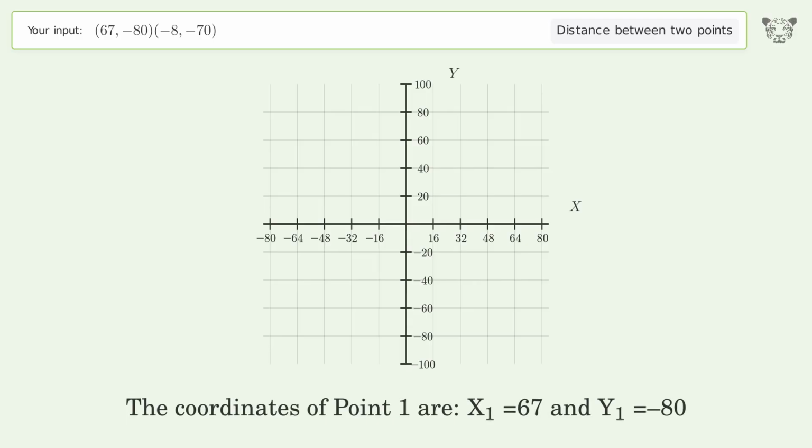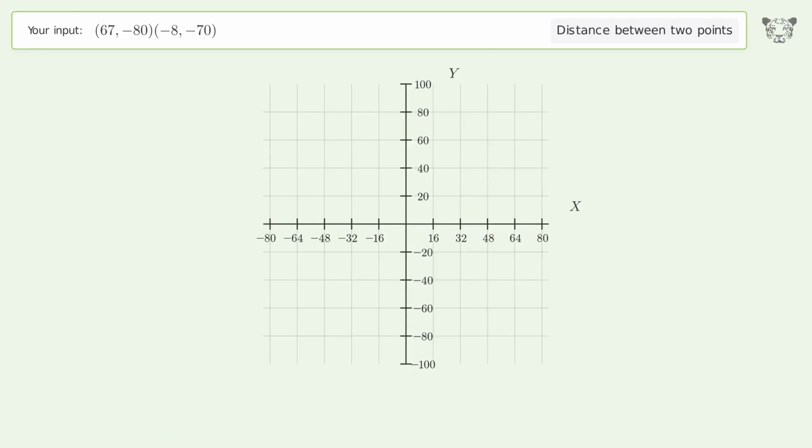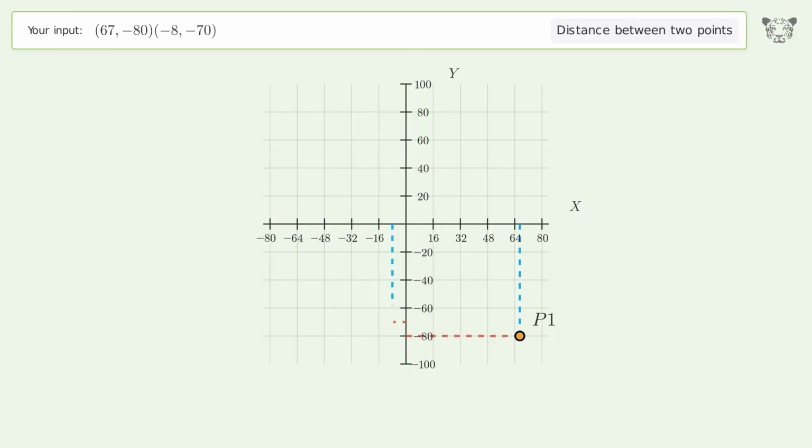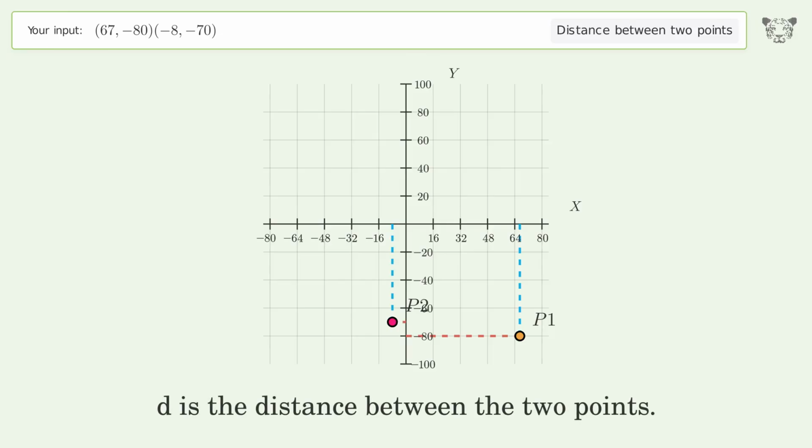The coordinates of point 1 are x1 equals 67 and y1 equals -80. The coordinates of point 2 are x2 equals -8 and y2 equals -70. D is the distance between the 2 points.